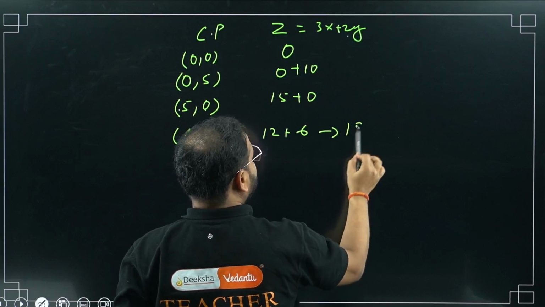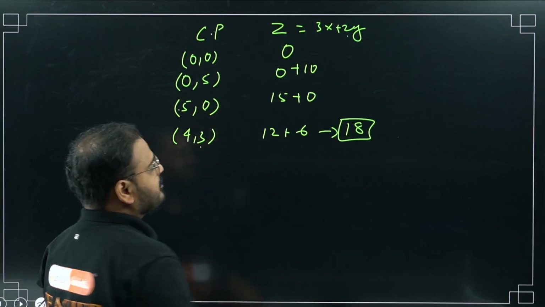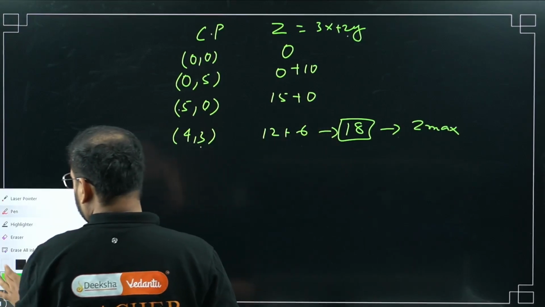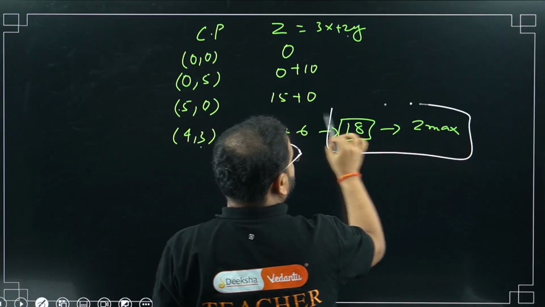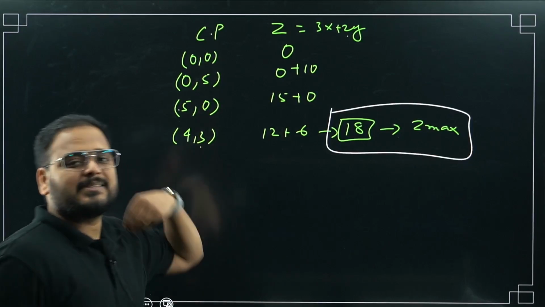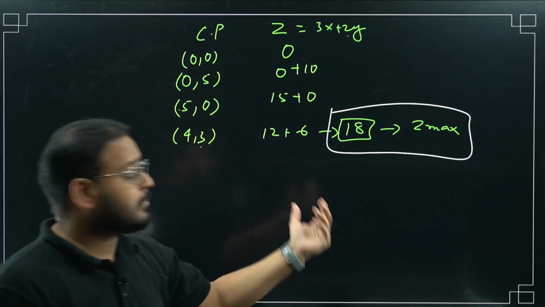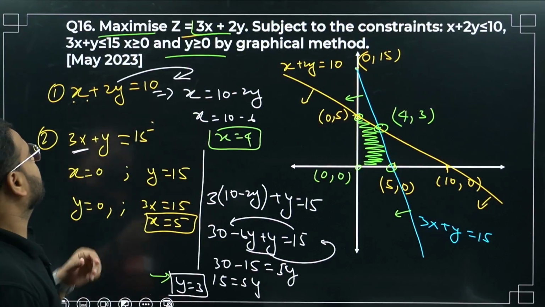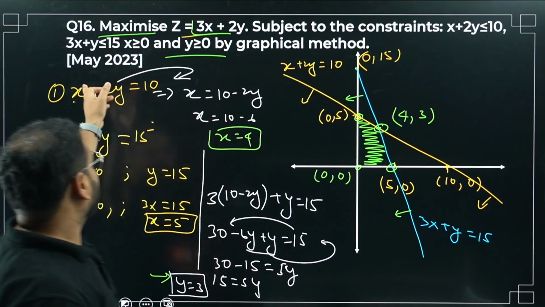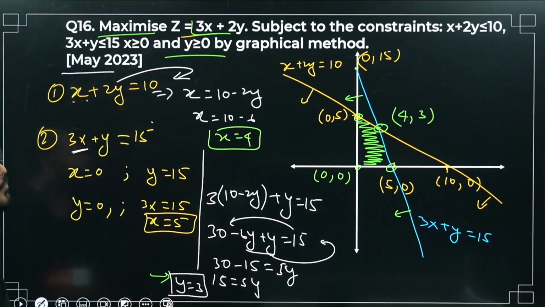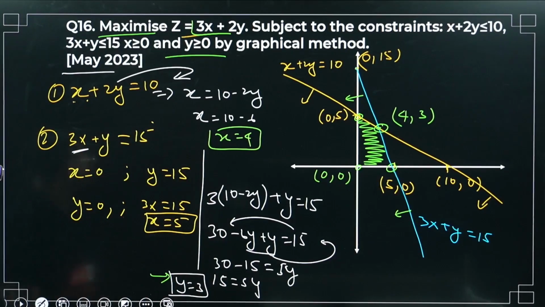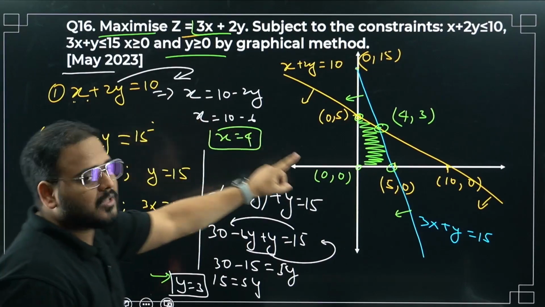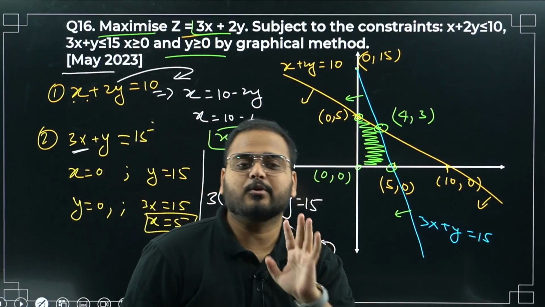The answer is 18, which is nothing but Z maximum. The answer for the question we were looking for is the maximized Z value, the maximized objective function: 18. Maximize Z for the PYQ May 2023, we are getting the answer to be 18. The graph part is clear, how we plotted the graph is clear, how we got the corner points is clear. Any doubt, let me know in the comment section.